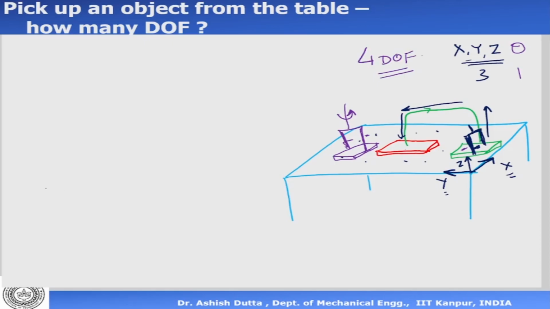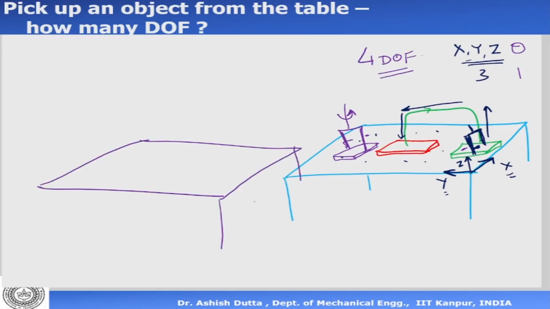Now suppose on the table, let me draw another case. On the table, I place the object at an angle, let's say there's an angle alpha on the table. So I'm placing this object with an angle. Now how many degrees of freedom are required? If I use the same logic, I'll need the x, y and z, plus a rotation at the wrist, plus the gripper will now have an angle like this. That's my angle alpha. So the gripper will need one more angle, which is the alpha angle. So it will become 4 plus 1, 5 degrees of freedom.